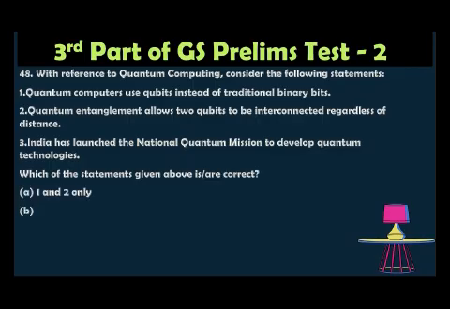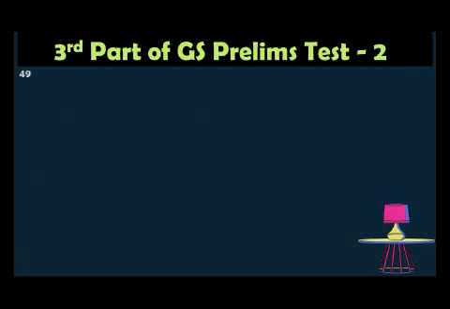Option A 1 and 2 only. Option B 2 and 3 only. Option C 1 and 3 only. Option D 1, 2 and 3 only. The correct answer is all of the above, so all the statements are correct. Quantum computers use qubits, they are interconnected regardless of distance, and India launched the National Quantum Mission to develop quantum technologies.